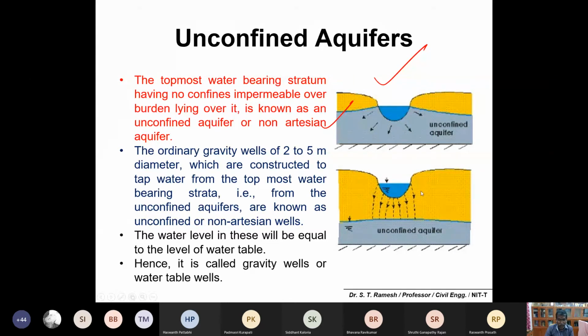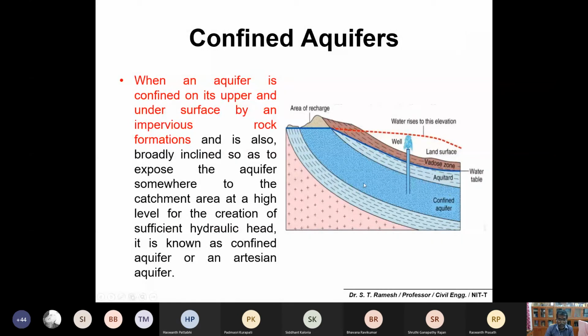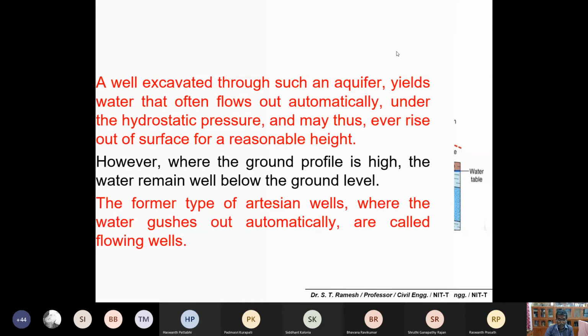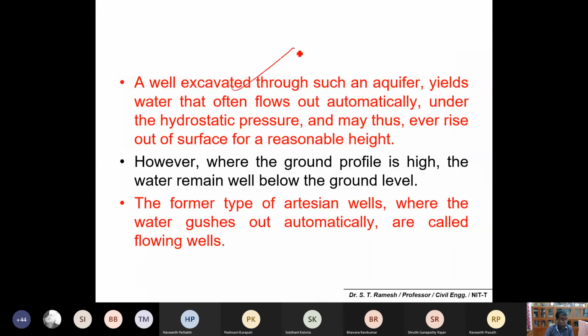So this is confined water. Either you can collect water or you can have systems like this. And confined I have already mentioned. Two impervious strata, in between you have an aquifer, and water will be freely flowing if I open it. So you can simply call it a confined aquifer system. If a well is excavated through such an aquifer, it yields water that often flows out automatically under hydrostatic pressure, and thus even rises out of the surface to a reasonable height.